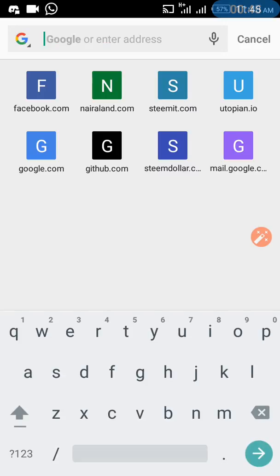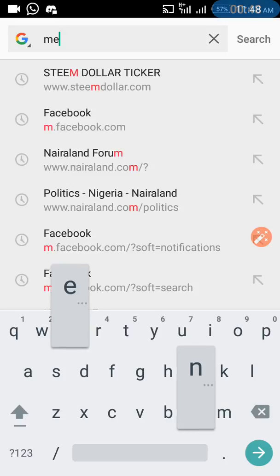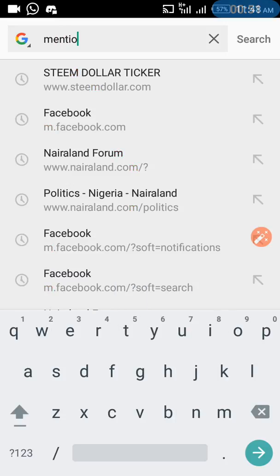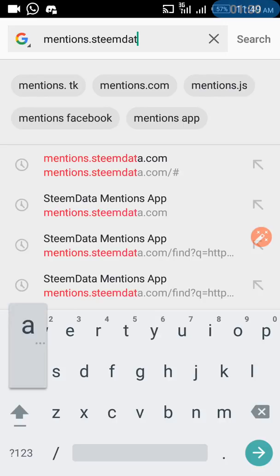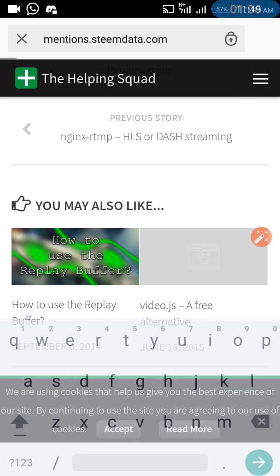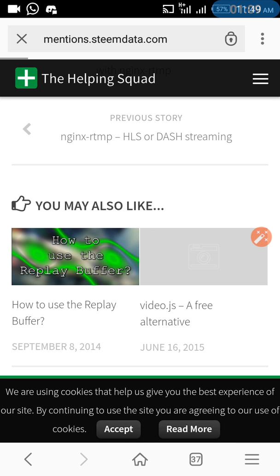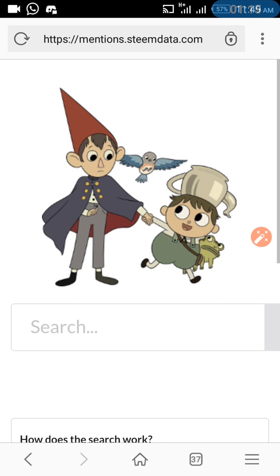So how can we navigate to the Mentions app? We type in mentions.steemdata.com and click on go. As we click on go, the site will open. Now look at it. This is the site for mentions. It is an app under SteemData, so you can see it.